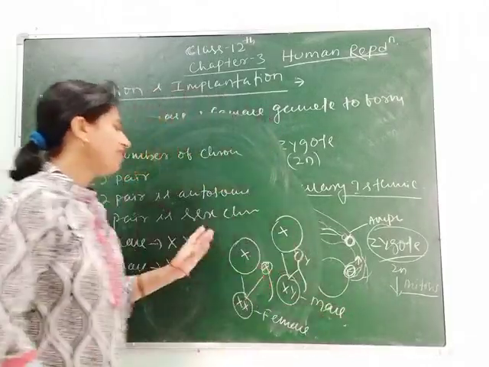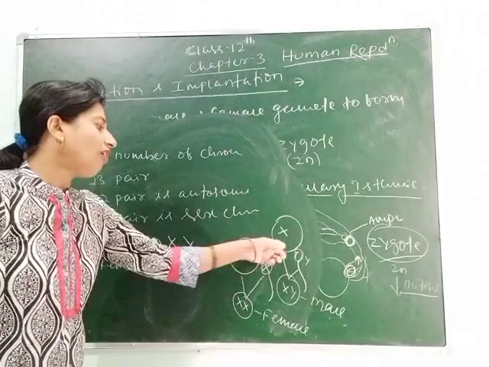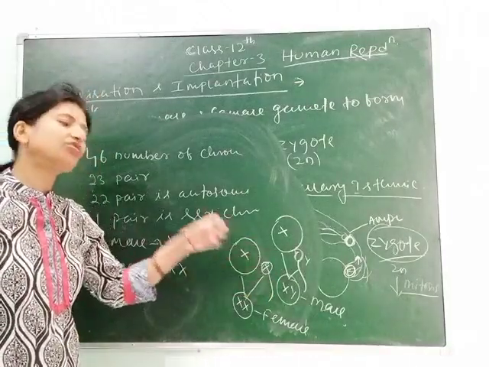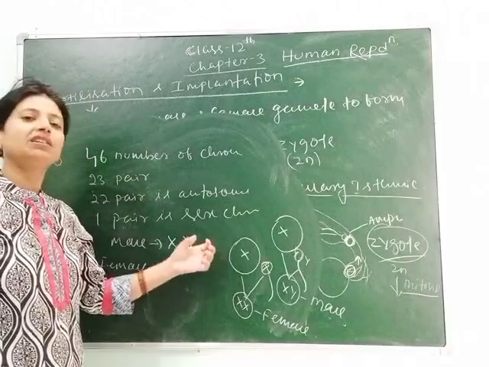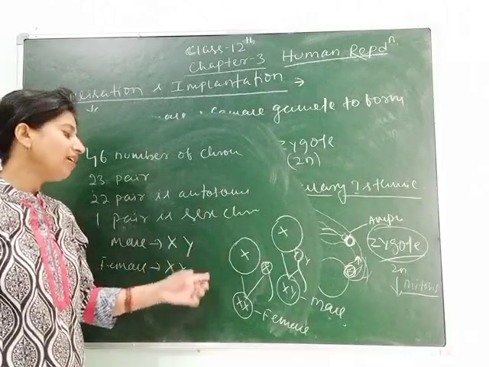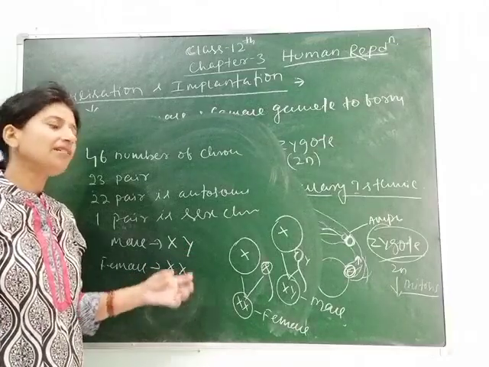So here you can see whether formation of female or formation of male occurs, this is completely dependent on the male partner, whether the zygote or the child will be a male or female. That is decided by the male gamete.